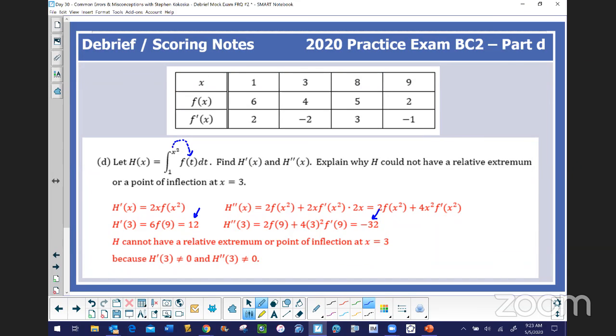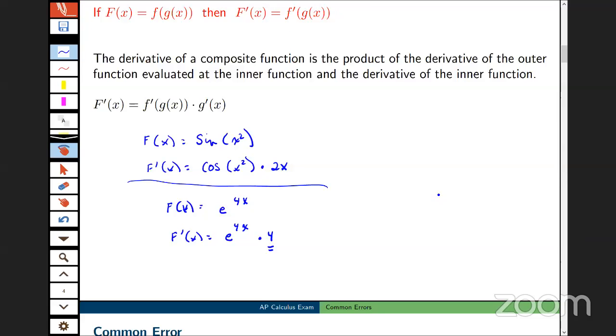Yeah, I think this is an excellent problem. Not only does it test the fundamental theorem of calculus, but there are some other concepts in here about how to take a derivative. There's some concepts in here about what happens when you have a relative extremum or a point of inflection. So this is a great comprehensive problem. Yeah, very good. All right, I'm going to try another one. Here we go.